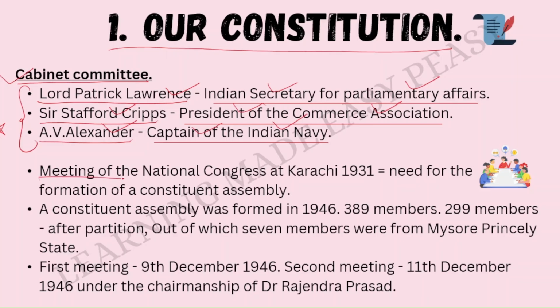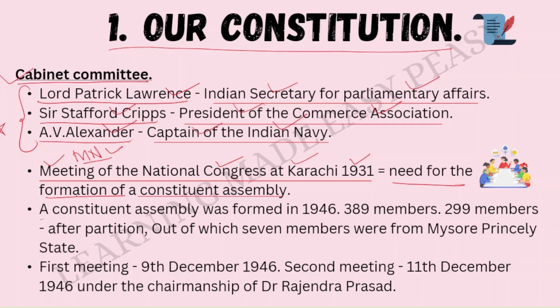Then, meeting of the National Congress at Karachi 1931. Before making the Constituent Assembly of India, we had formed a committee that was called Motilal Nehru Committee. The recommendations given by this Motilal Nehru Committee and the decisions taken in the meeting of the National Congress at Karachi, which happened in 1931, made sure that we Indians needed a Constituent Assembly. So, need for the formation of a Constituent Assembly.